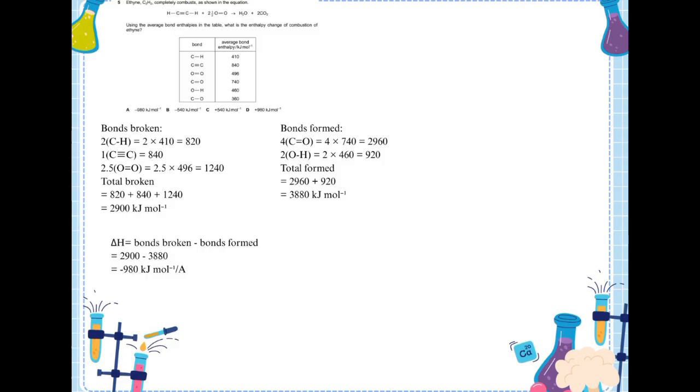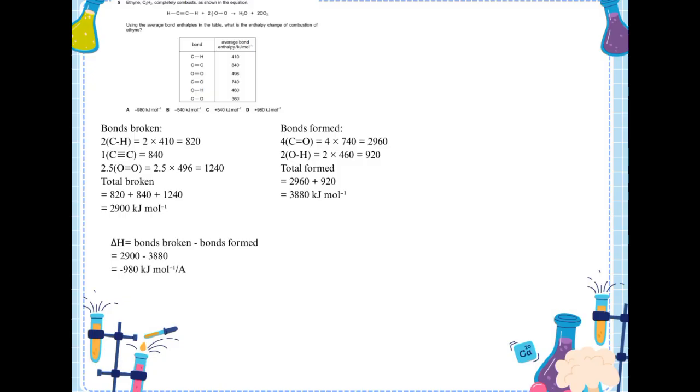Next, the alkyne C2H2 is completely combusted as shown in the equation. Using the average bond enthalpies in the table, what is the enthalpy change of combustion of ethyne? So, first I calculate the energy needed to break all bonds in the reactants. There are two C-H bonds, one C triple bond C bond and 2.5 O=O bonds. Adding these values gives 2900 kilojoules per mole.